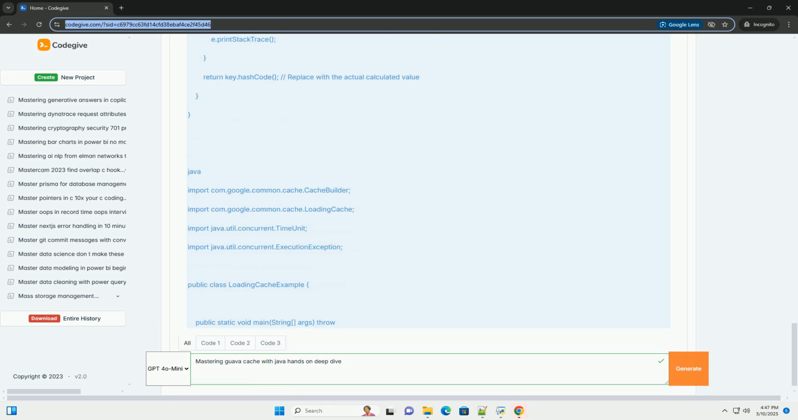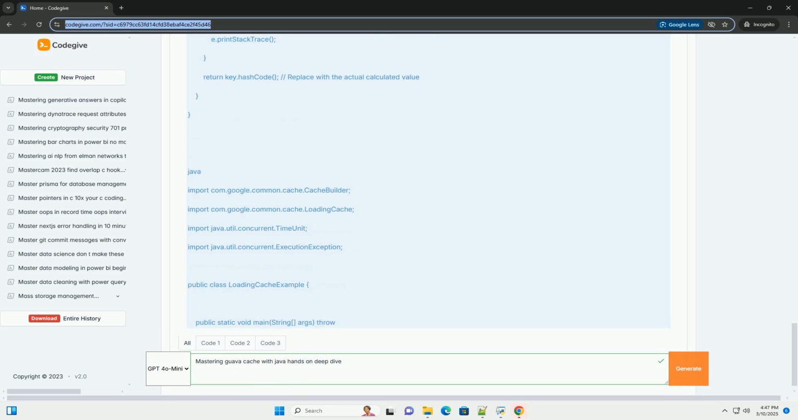Removal listeners allow you to register a listener that will be notified when an entry is removed from the cache. This can be useful for performing cleanup tasks or logging information about cache evictions. Stats enables statistics gathering for the cache. You can use the cache.stats() method to retrieve statistics about cache hits, misses, evictions, etc.